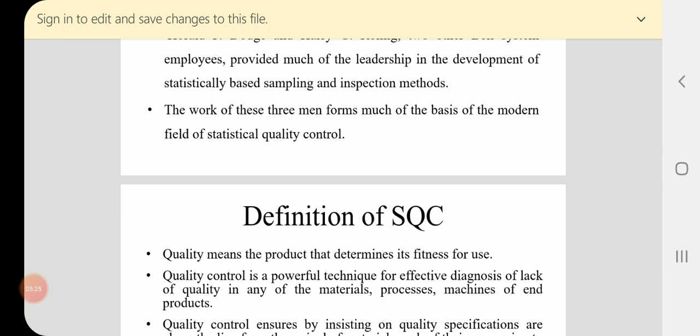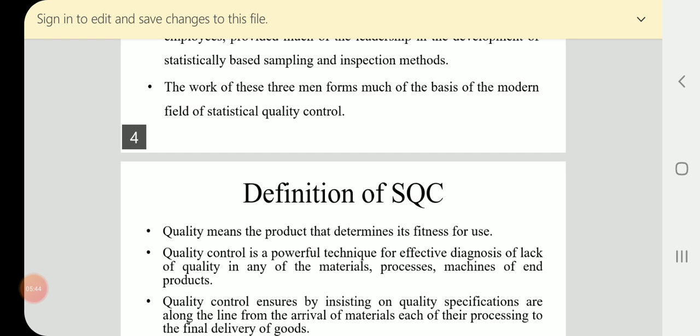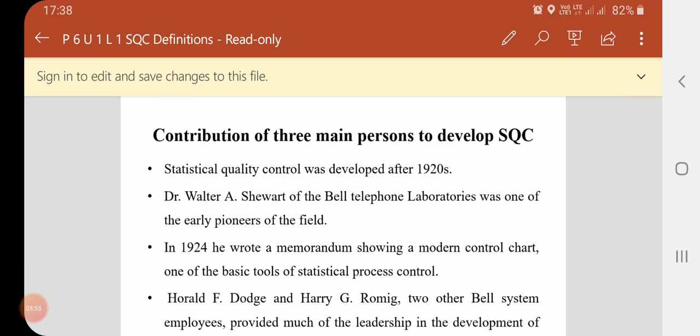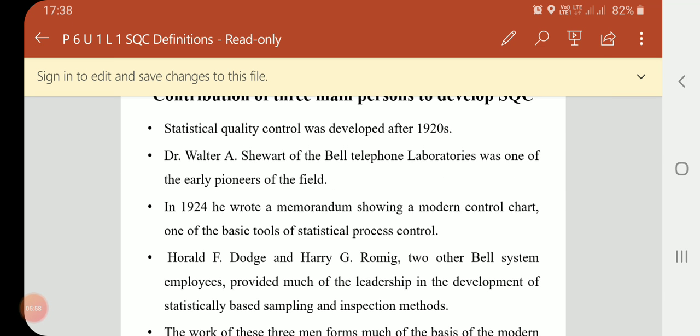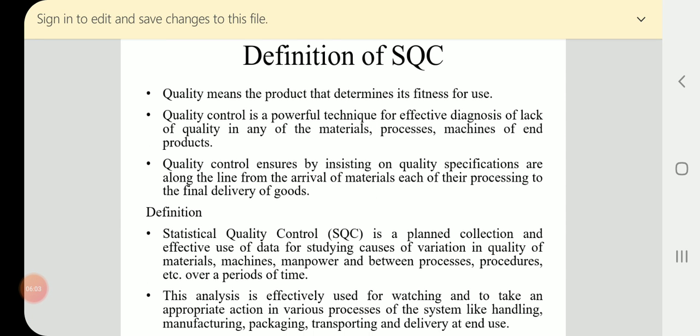The work of these three men forms much of the basis of the modern field of statistical quality control. Today, we apply techniques to specify whether the process is under statistical quality control because of three main persons: Shewhart, Dodge and Romig.